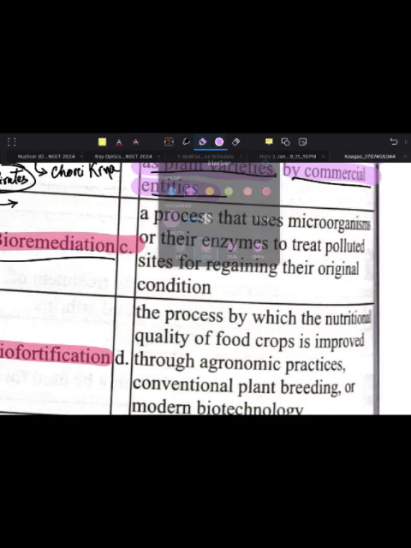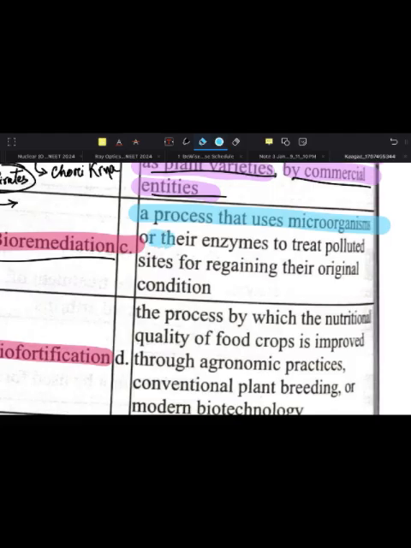What is bioremediation now? Bioremediation is a process that uses microorganisms or their enzymes to treat polluted sites for regaining their original condition. It is a process.